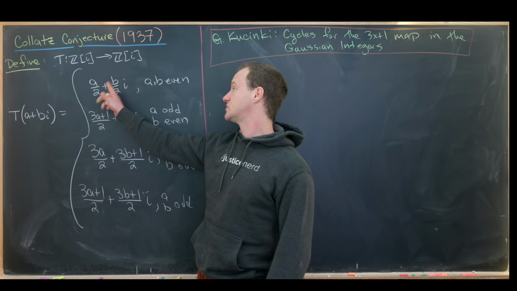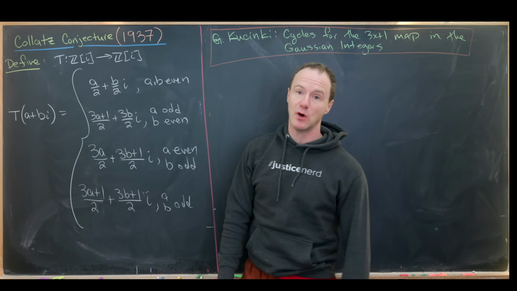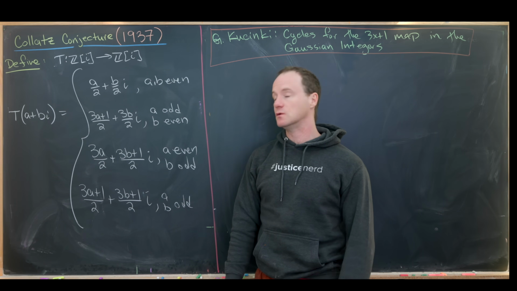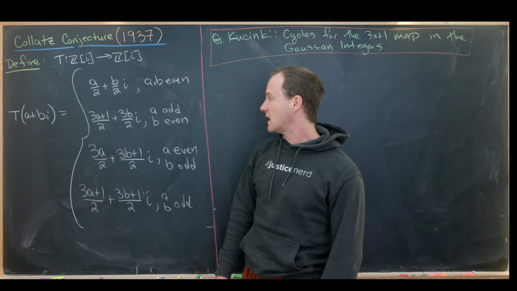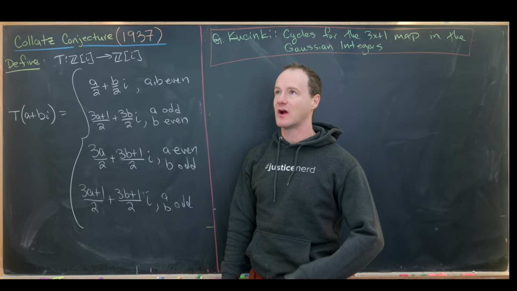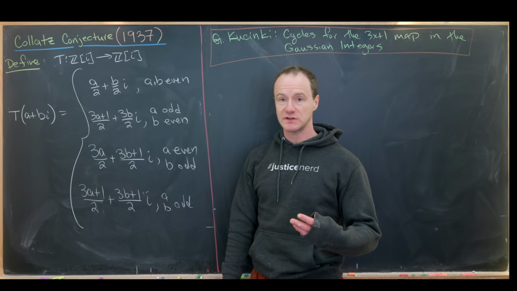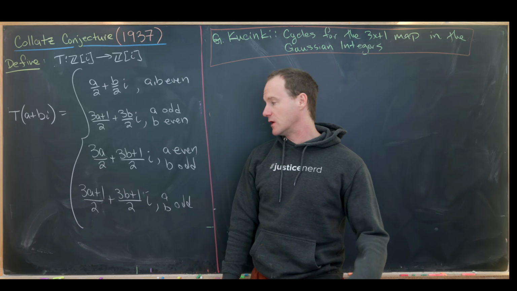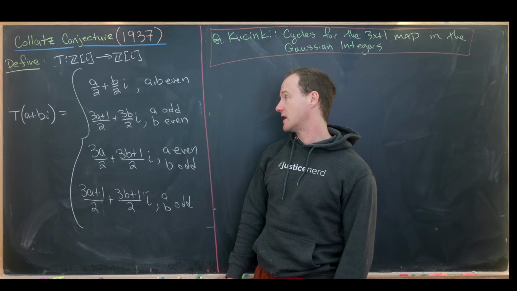So we get a over 2 plus b over 2 i if they're both even. So if we're allowed to divide both of them by 2, we'll do that. And then if one is odd or both are odd, we either add 1 and multiply by 3, add i and multiply by 3, or add 1 plus i and multiply by 3.